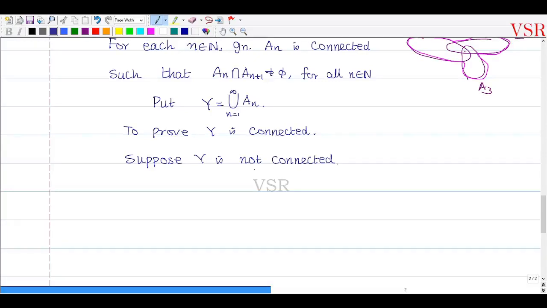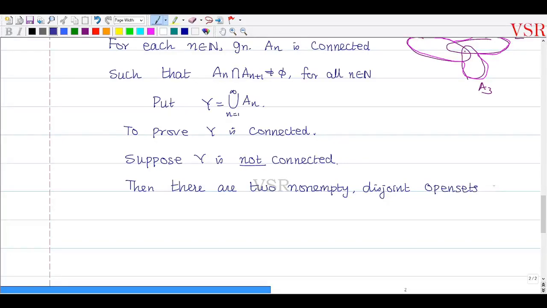What does not connected mean? Then there are two non-empty disjoint open sets.